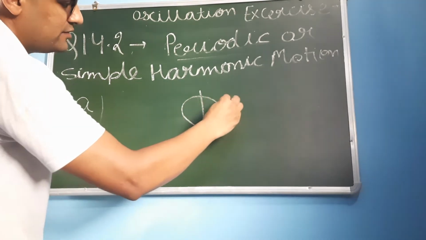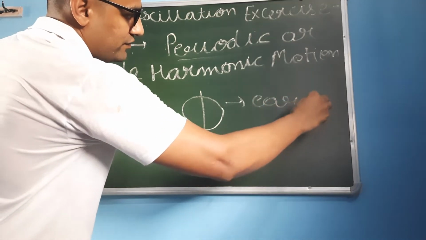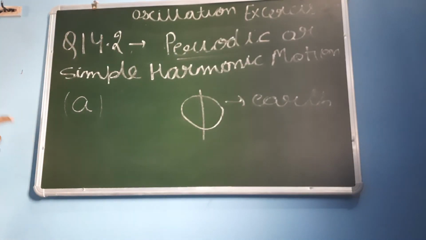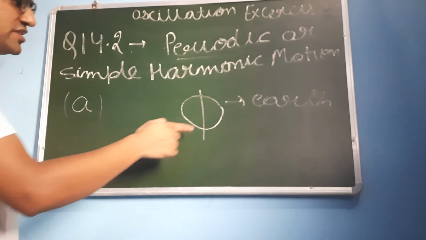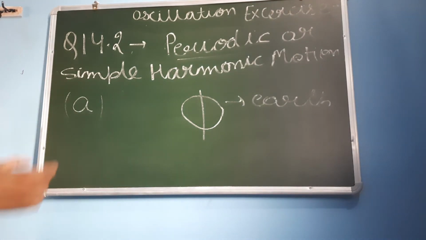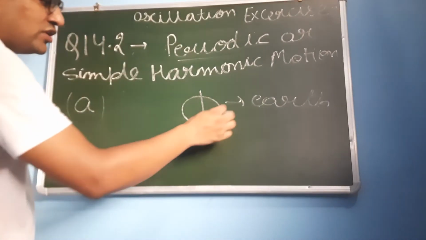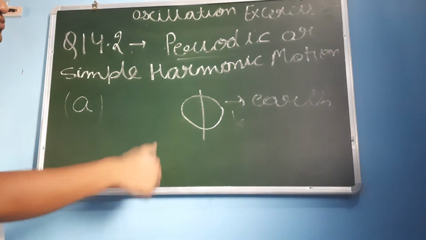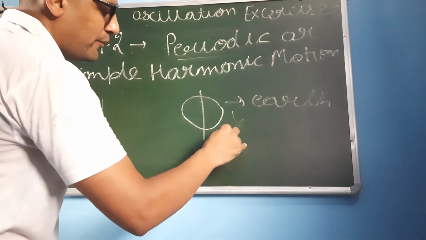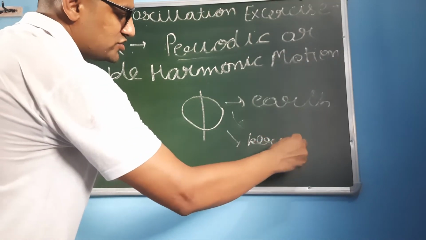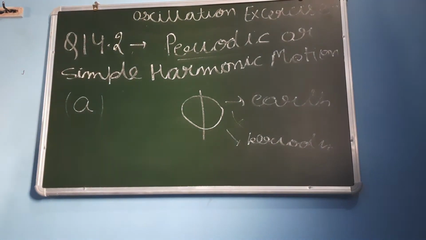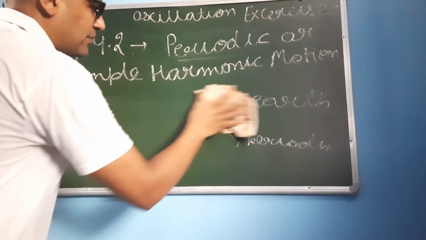The earth is rotating about its own axis. So will this motion be simple harmonic motion? This motion is circular. This is not to and fro motion. So this motion will not be simple harmonic, but it repeats its motion after a fixed interval of time. So this motion will be periodic. So the rotation of earth around its axis will show periodic motion but not simple harmonic motion. Now come to the second part.